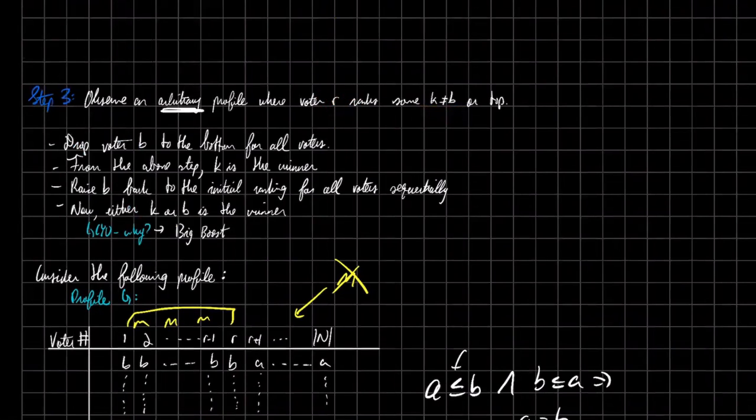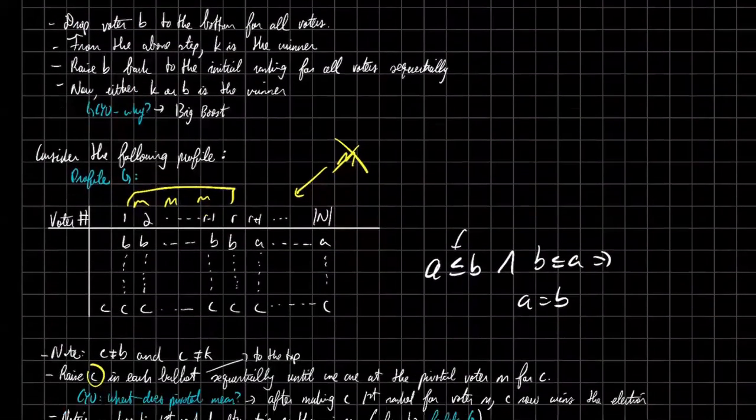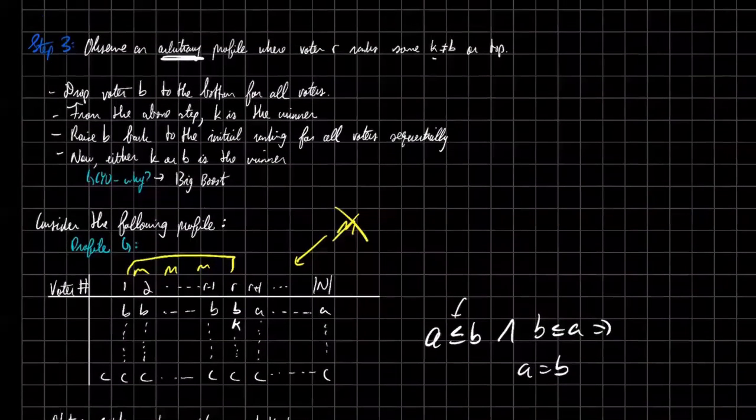Oh, I see, there was some kind of mix up here. Right under here, we should have K. Sorry for the confusion. So essentially, we know that K is the top choice for voter R, and then we raise B all the way back to the initial rankings.